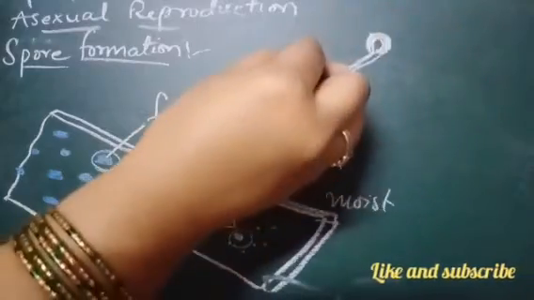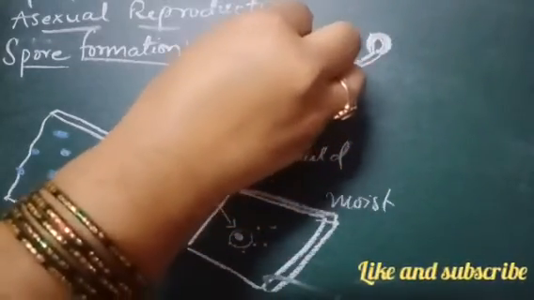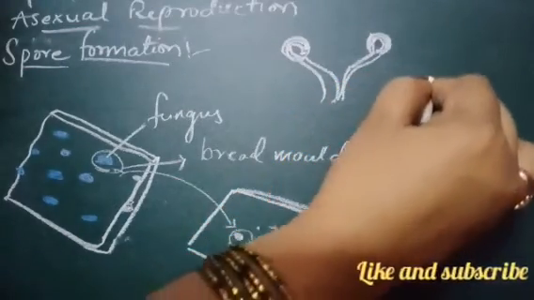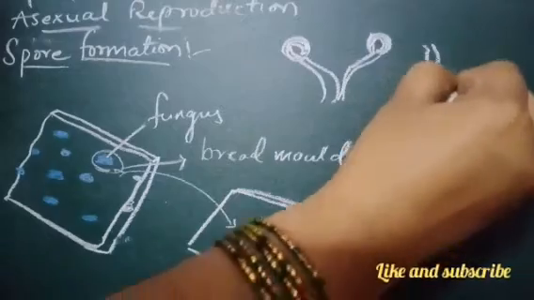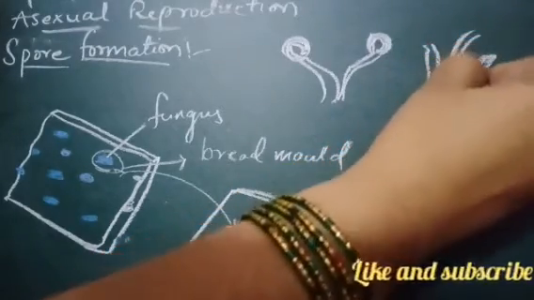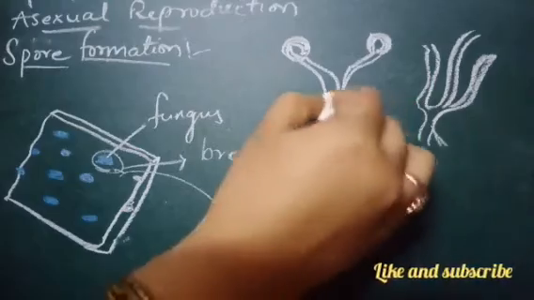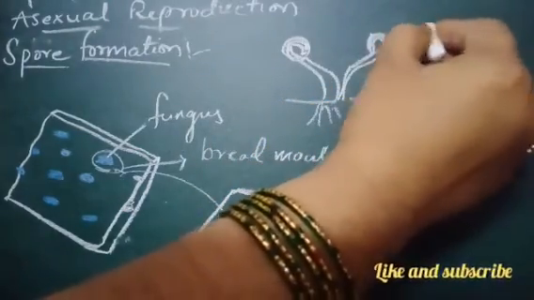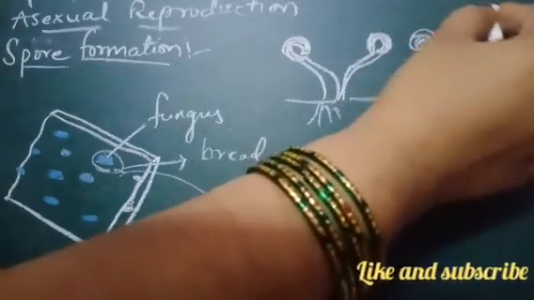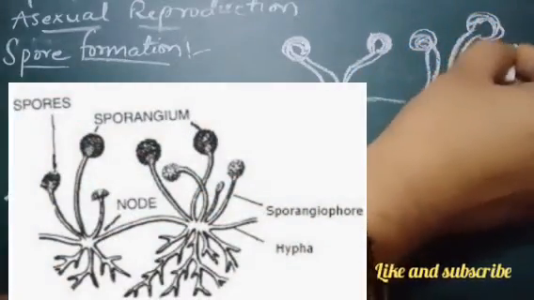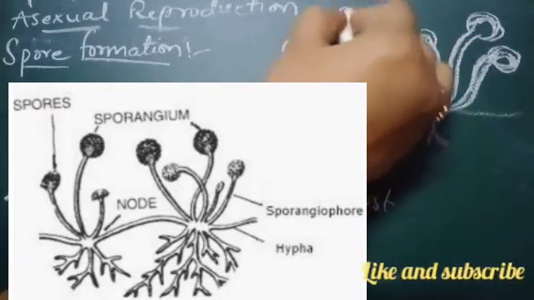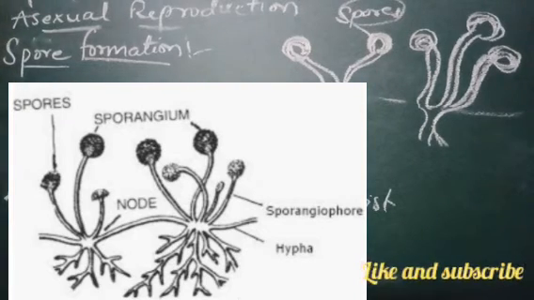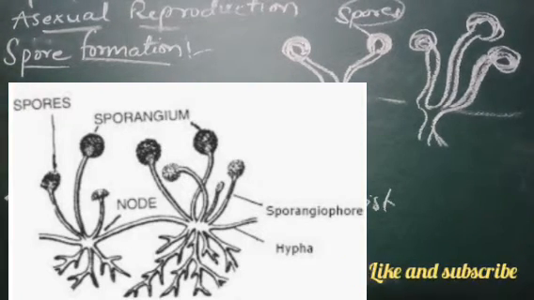These are nothing but the spores. So many of them will grow like this on the bread. So many will start growing like this. These are the roots. Suppose this is the bread. You can see that so many of the spores will start forming on the bread. These are nothing but spores. So as these spores are formed on the bread, they are called bread molds. So this is nothing but the spore formation.